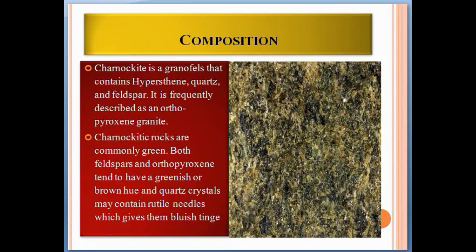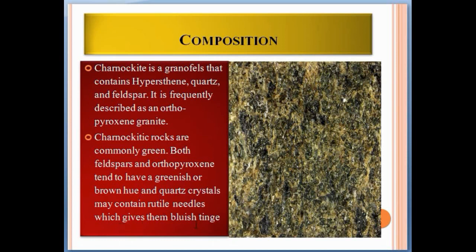Composition. Charnockite is a granophase that contains hypersthene, quartz and feldspar. It is frequently described as an orthopyroxene granite. Charnockitic rocks are commonly green. Both feldspar and orthopyroxene tend to have a greenish or brown hue, and quartz crystals may contain rutile needles, which